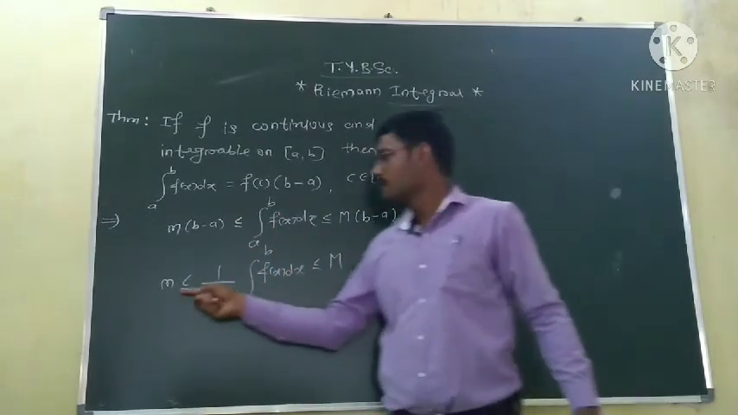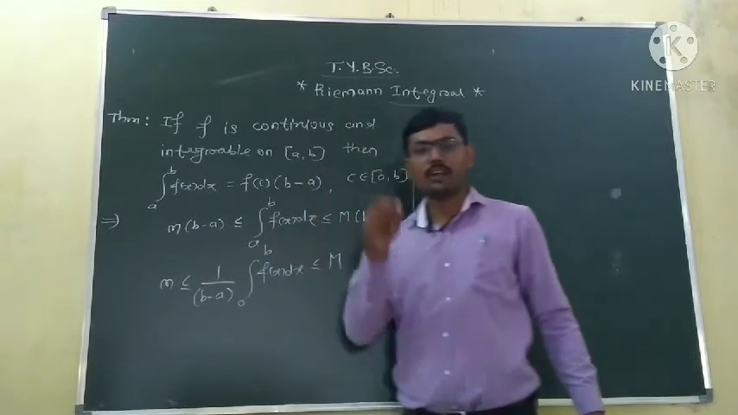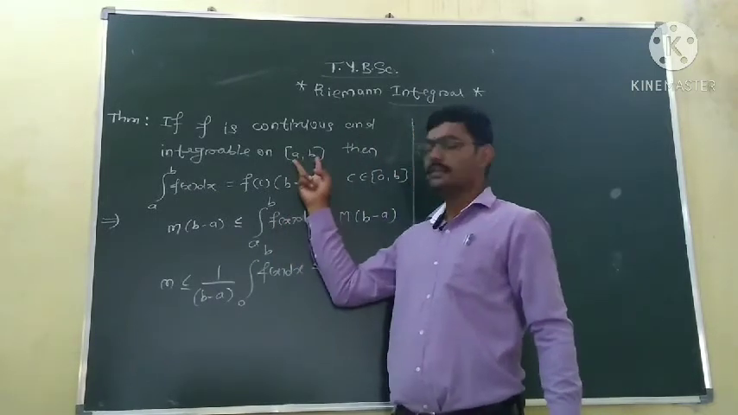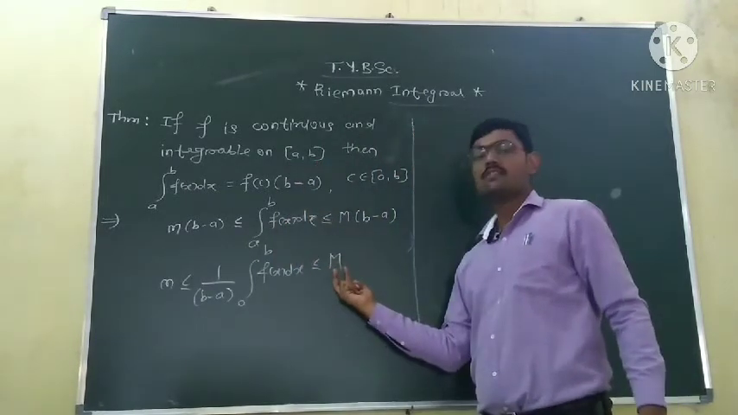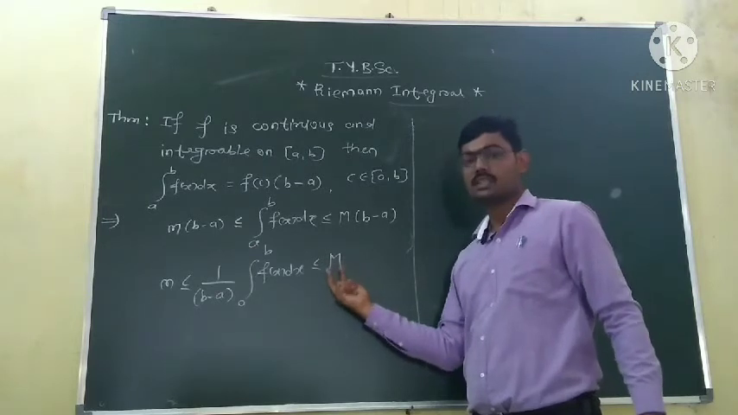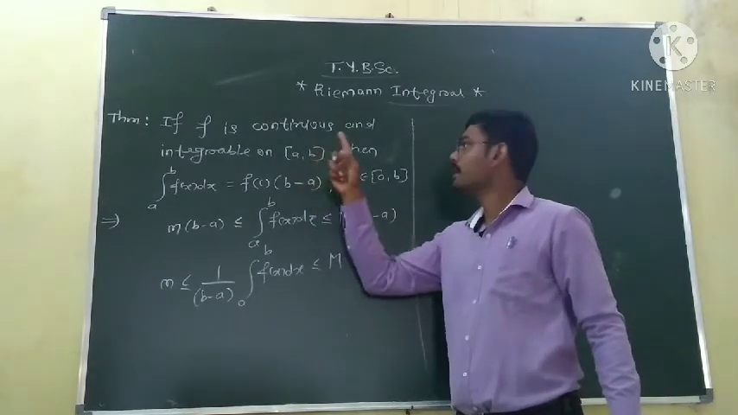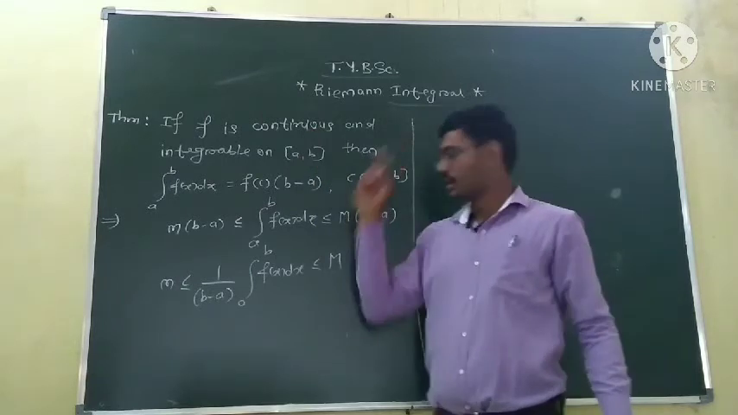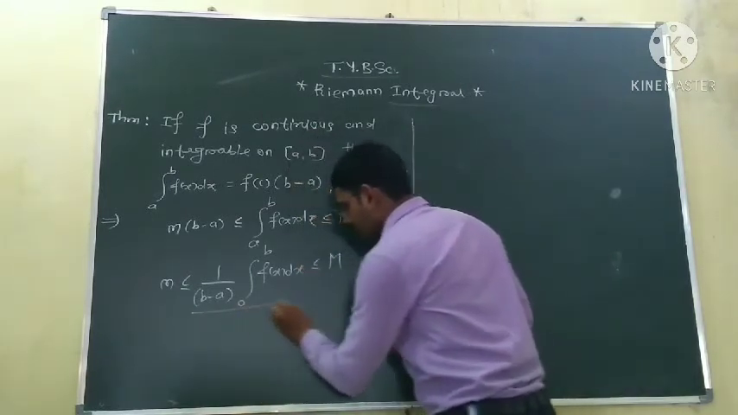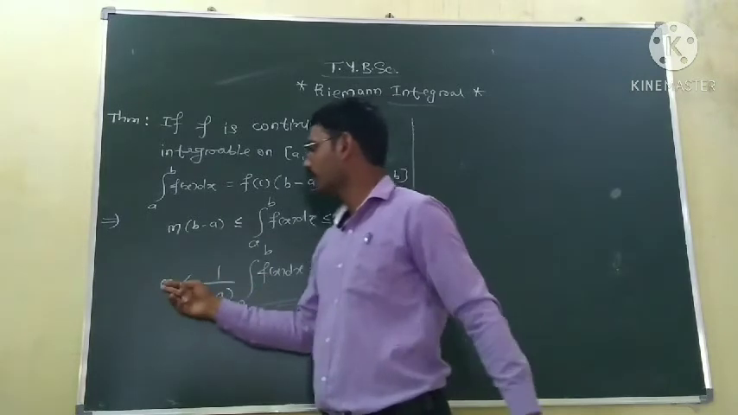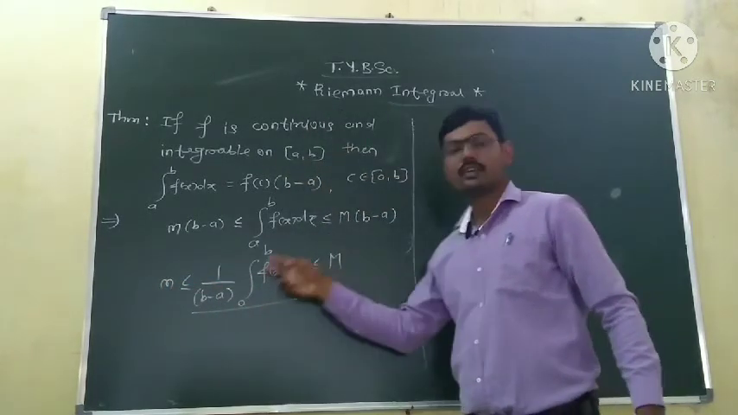Now this small m is the infimum of the function on this interval ab, and this capital M is the supremum of the function on this interval ab, and f is continuous. So this value lies between the infimum and supremum of f.